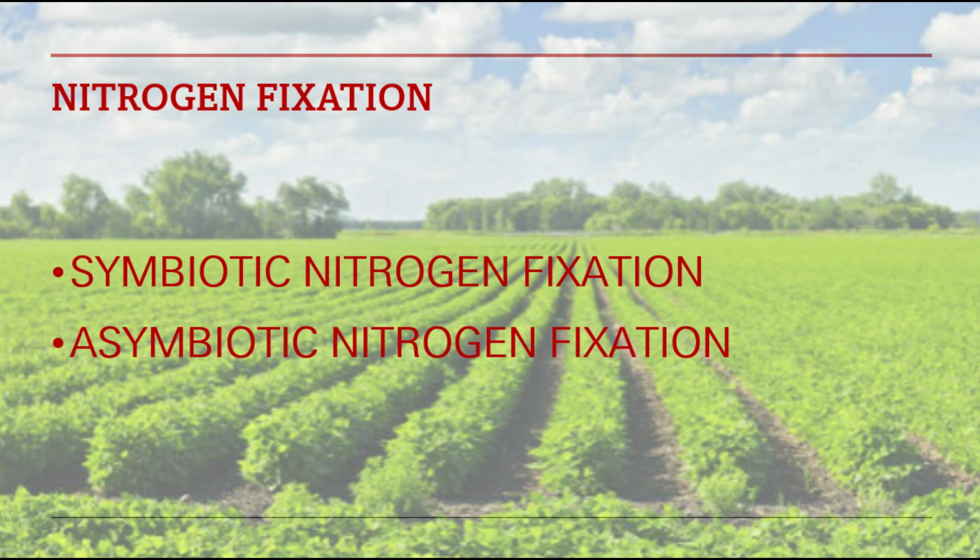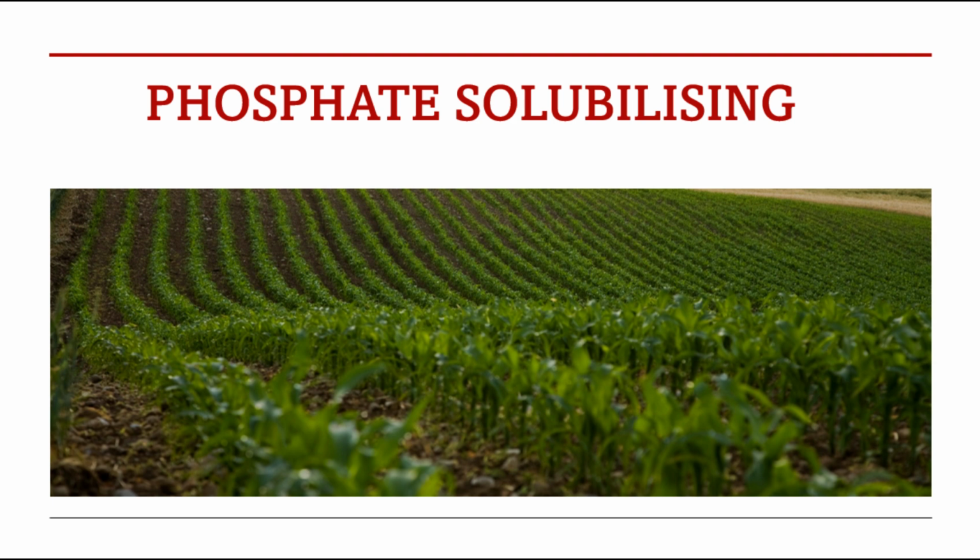Then phosphate solubilizing microorganisms. For example, Bacillus, which is a bacteria. It solubilizes inorganic phosphorus from insoluble form to soluble form. The soluble form is P2O5, which is taken up by plants.